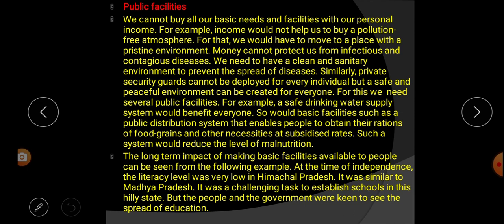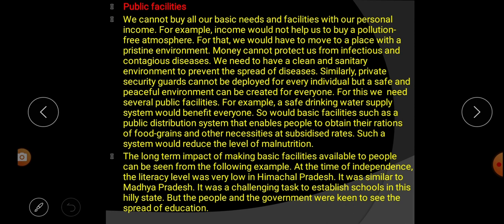Money cannot protect us from infectious and contagious diseases. That means money cannot protect us from dangerous disease. Can money? No. Sometimes by paying money we can get a cure, but sometimes even by spending lakhs and crores of rupees we cannot protect our life. We need a clean and sanitary environment to prevent the spread of disease. So to stop the spread of disease, we need a clean and sanitary environment. Then only can we protect ourselves from disease.